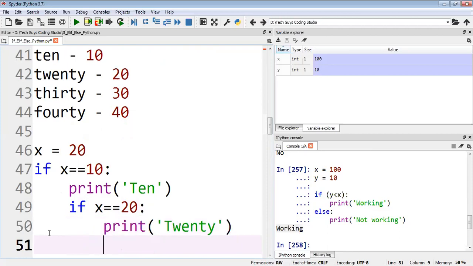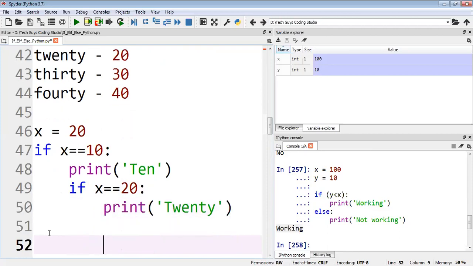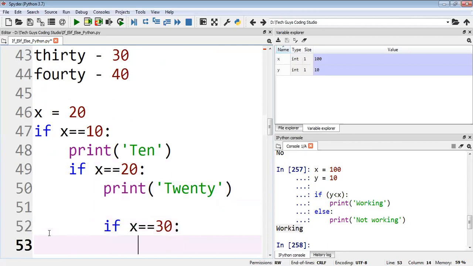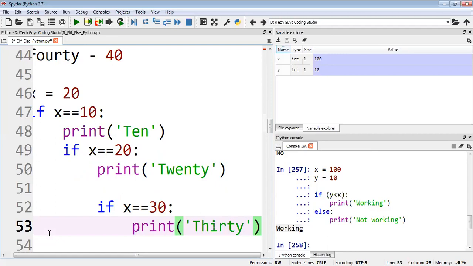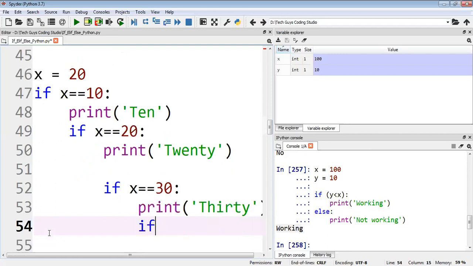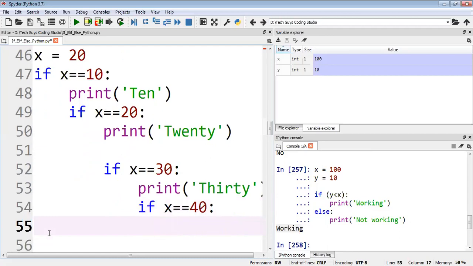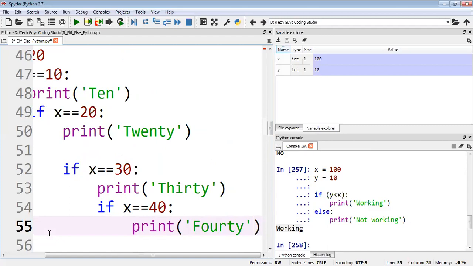Then we will look again: if x equal to 30, then print 30 here. Then one more time, if x equal to 40, then we need to print 40 here. Like this we can print.